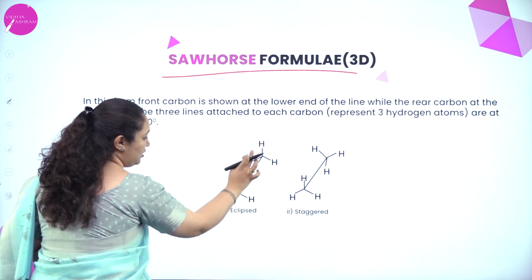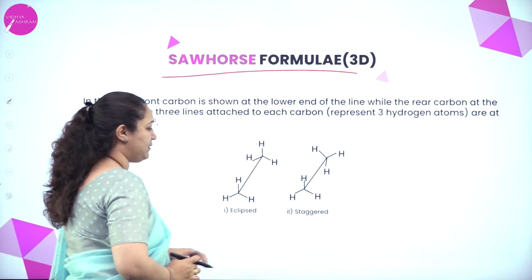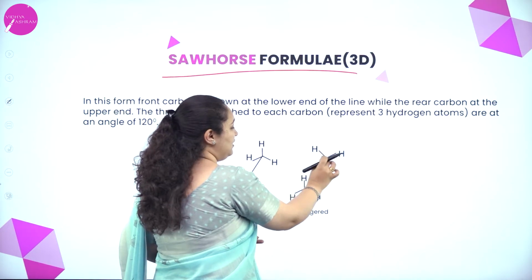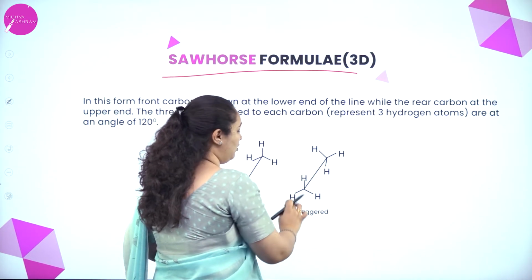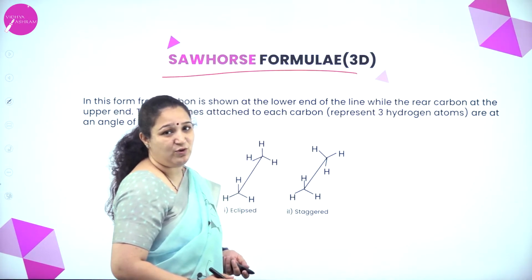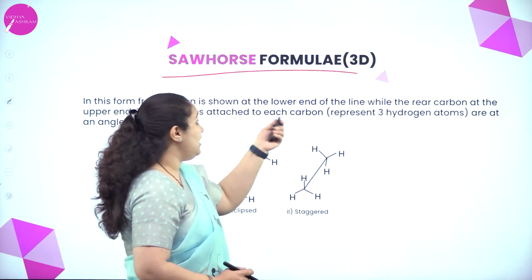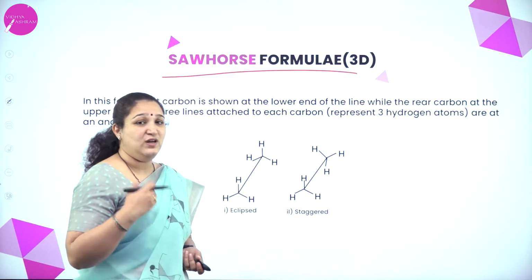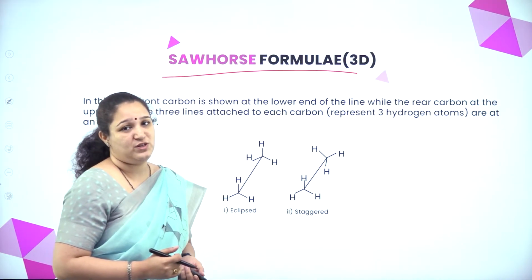Here it is hydrogen, here also in the same angle it is present. Staggered form, it is in the opposite angle. You can see the two hydrogens are above, one is below. Here one is above and two are below. This is the staggered form of the Sawhorse formula. So these are the two methods of representing the conformation.